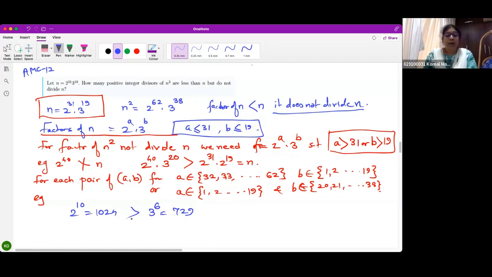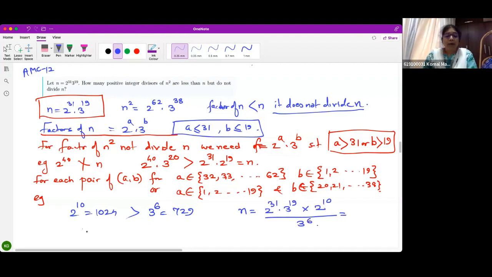Now, therefore, if I take n, which is 2 raised to 31 into 3 raised to 19, I'll multiply it by 2 raised to 10 and divide by 3 raised to 6.